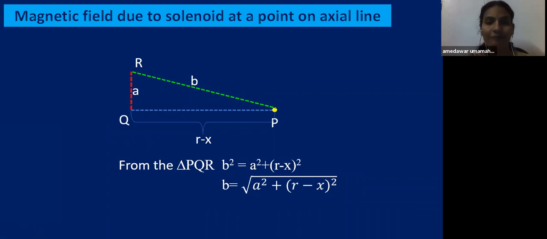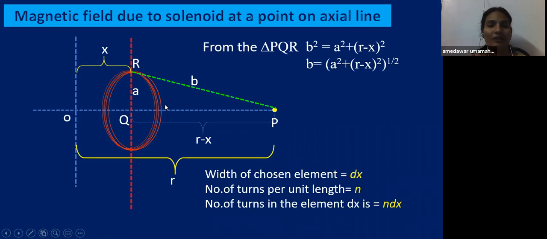Pythagoras theorem, children. So then we can write B as equal to under root a squared plus (r minus x) whole square. This B value is very important, children, because we know the radius of the cylinder and we have chosen the distance from the center of the solenoid. So we have to calculate this value, that is B equal to under root a square plus (r minus x) whole square.